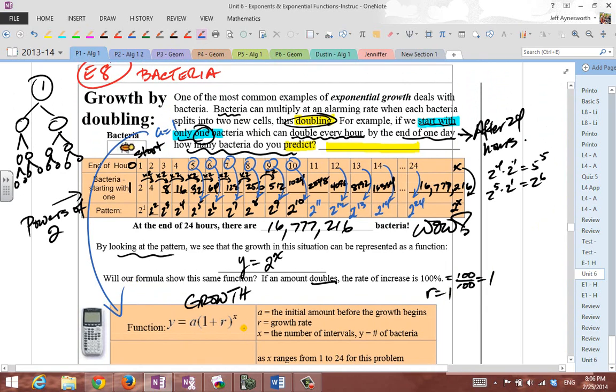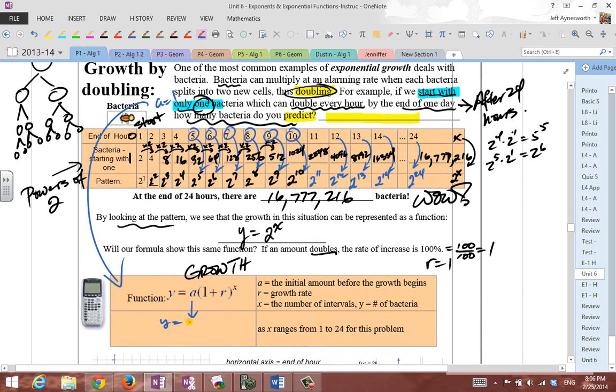And we can bring that down here. A equals 1, so Y equals 1 times the quantity, 1 plus R, but remember R, the growth rate, well, the growth rate is 100% because it doubles, right? You have twice as much. It doesn't grow by 50%, it doubles, so it grows by 100%, so R is 1. So let's substitute that in. And we're going to take it to the x power, where x stands for the number of time periods, the number of hours in this case. Let's put x equals number of hours that occur.